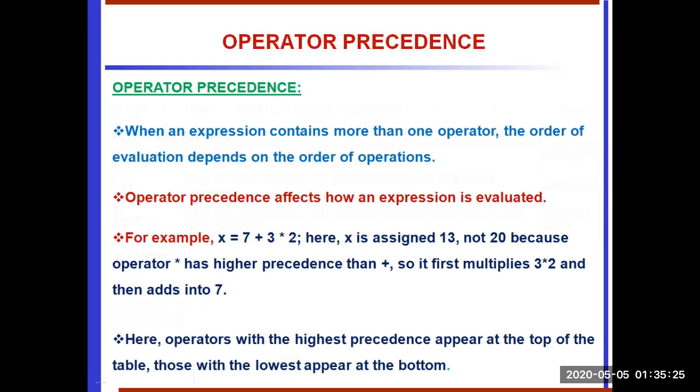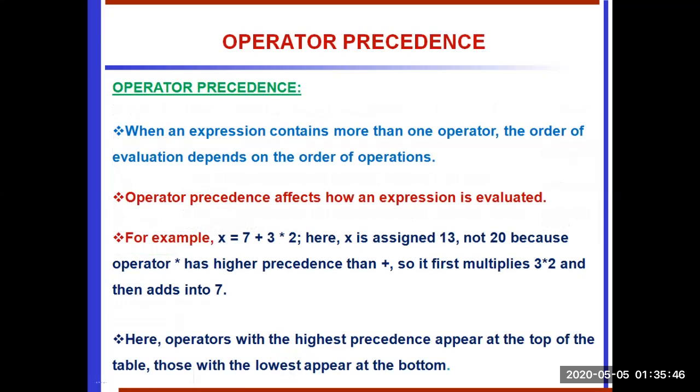Operator precedence is also called priority of operators. When an expression contains more than one operator, the order of evaluation depends upon the precedence of the operators. The operator precedence affects how an expression is evaluated. For example, x equal to 7 plus 3 star 2.